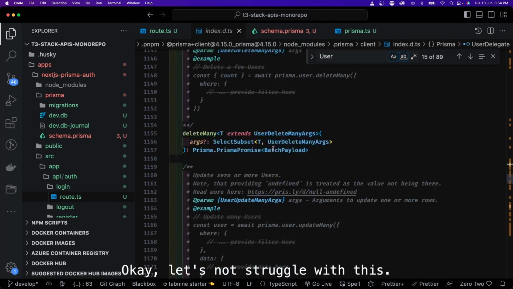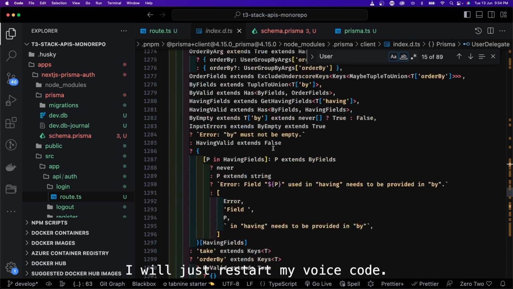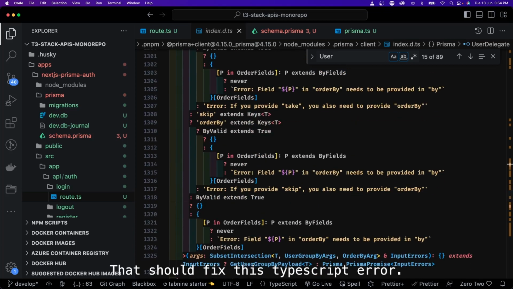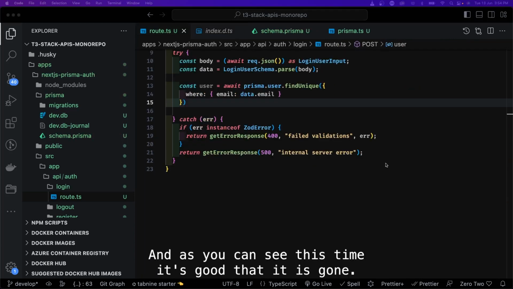Okay, let's not struggle with this. I will just restart my VS Code. That should fix this TypeScript error. And as you can see, this TypeScript error is gone.